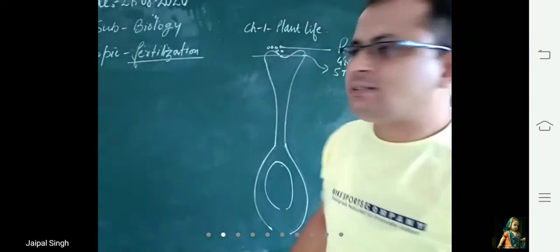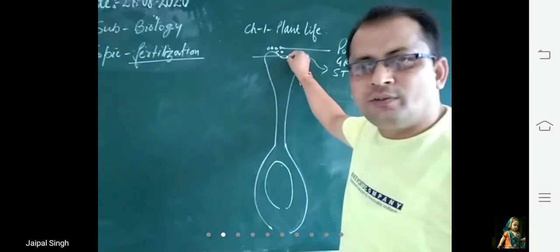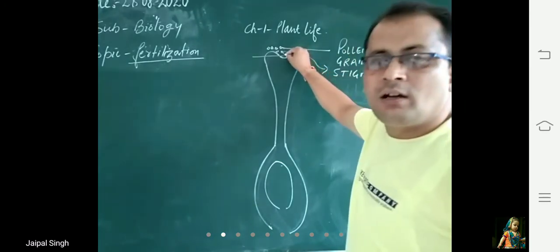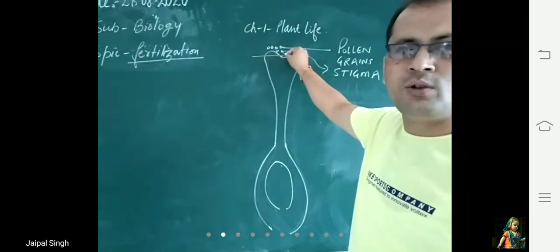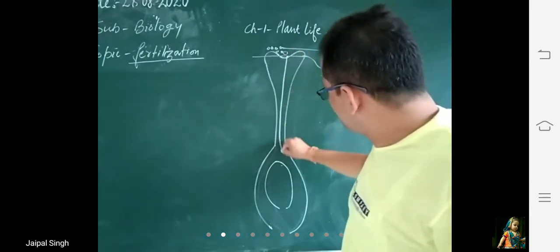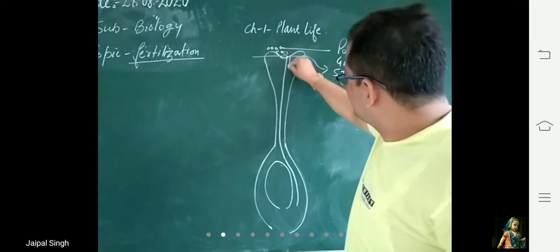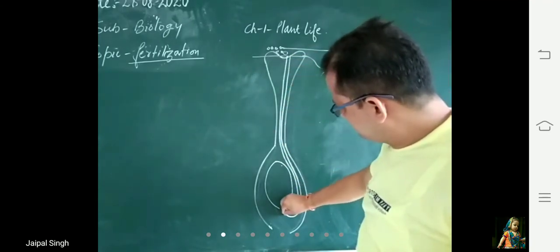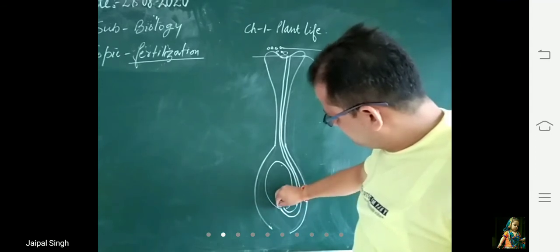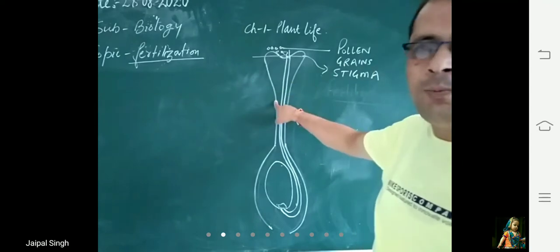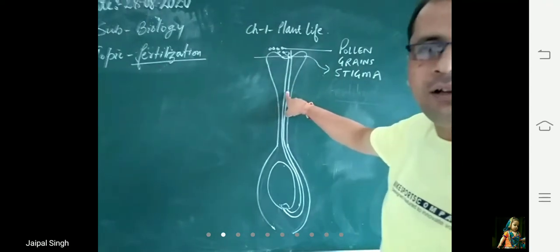As the pollen grain falls on this stigma, it forms a tube-like structure which is known as pollen tube.